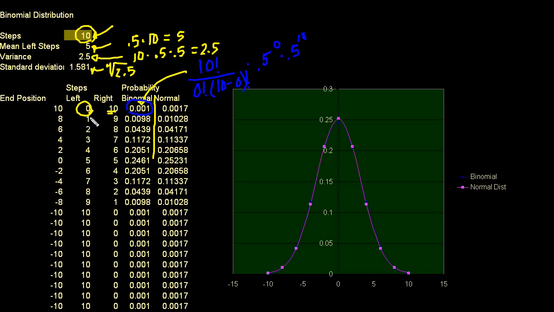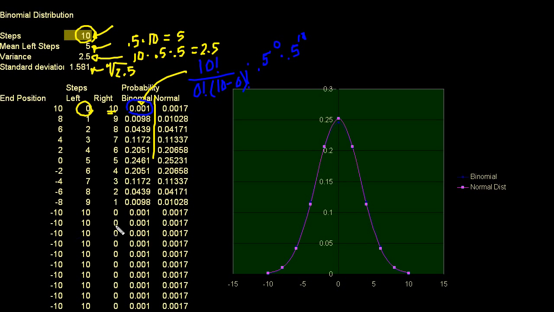And then this one, similarly, is 10 factorial over 1 factorial times 10 minus 1 factorial. And that's how I get that one. And once again, if you click on the actual cell, you'll see that explained. So we've done this multiple times. It's just the binomial calculation.